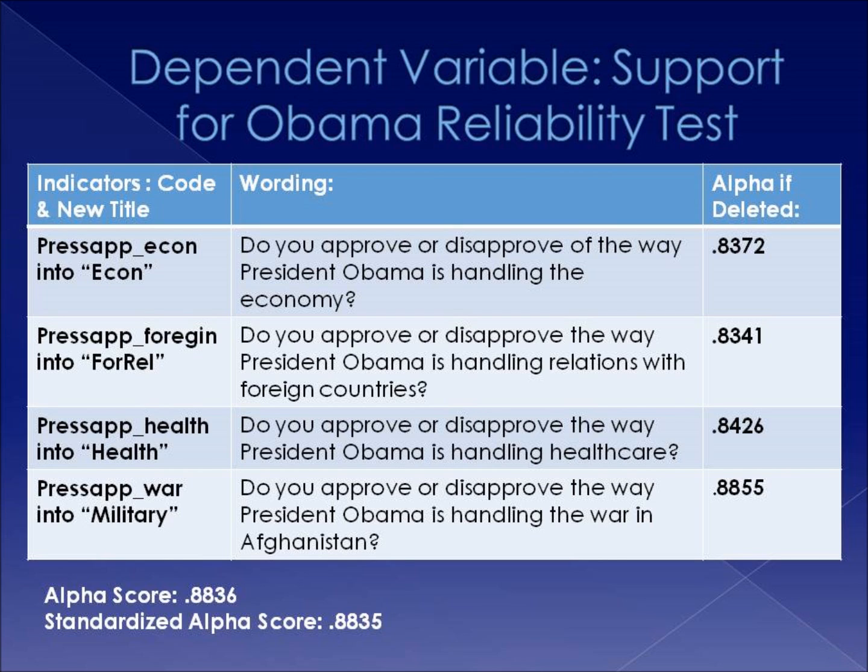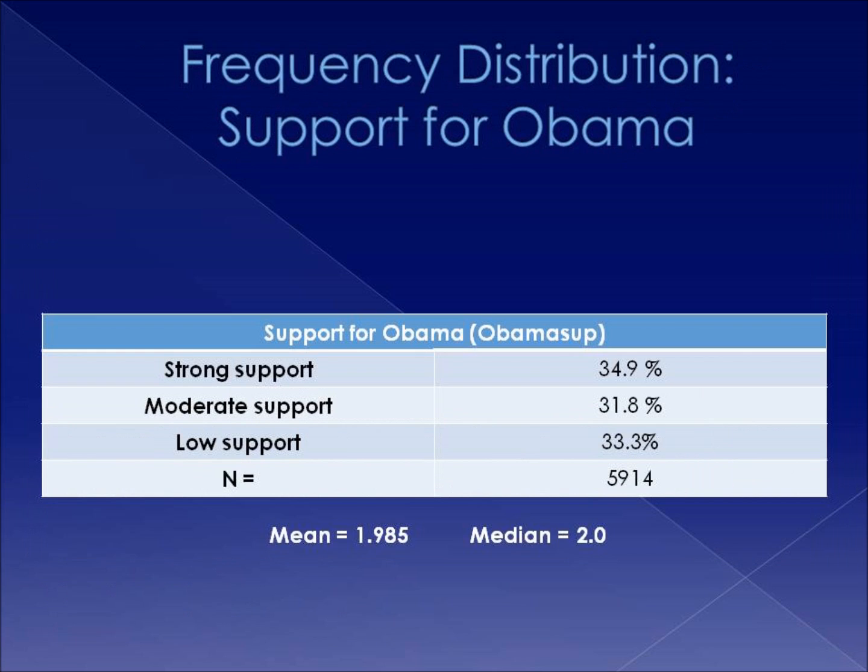For our frequency distribution, we analyzed the support for Obama. We can see that there is an integral support for Obama in a general sense. His strong support gathers 34.9%, and if we look at the mean of 1.985, we can see that it's moderate and up percentage-wise. And if we look at our median, it shows that while the middle has a strong amount of support, it still leans towards a stronger support than it does to a lower support.